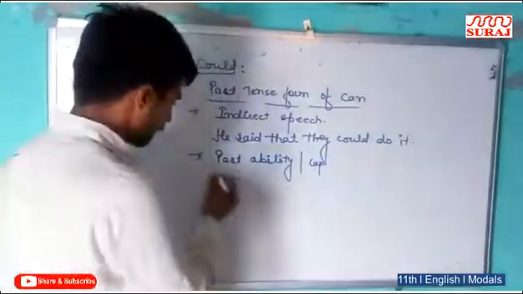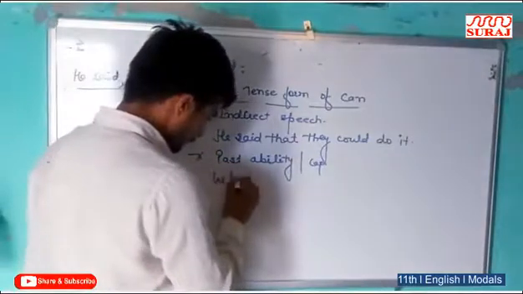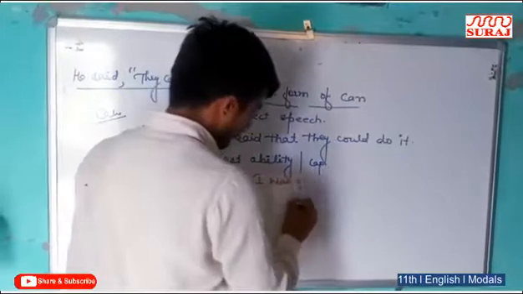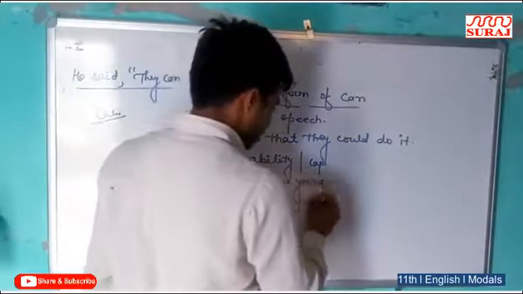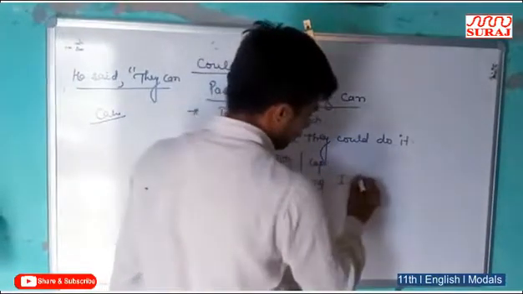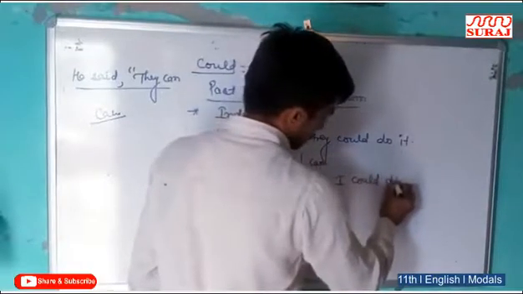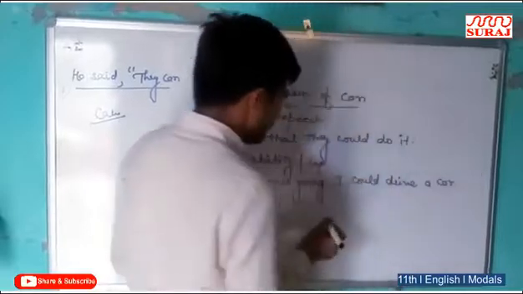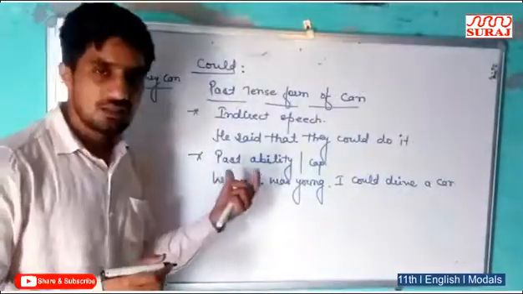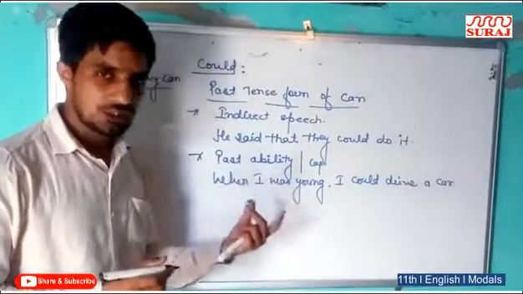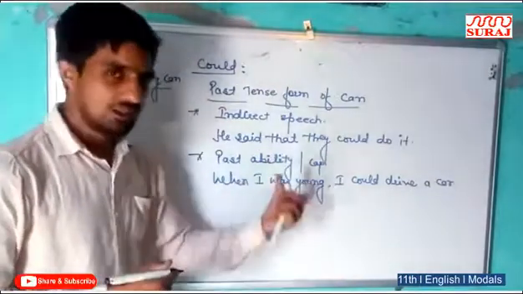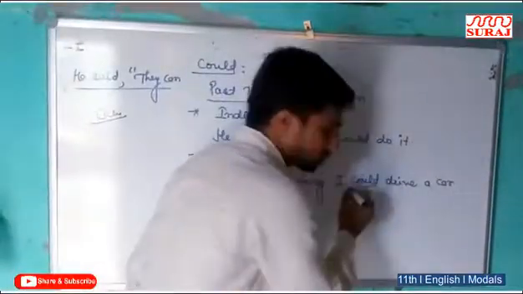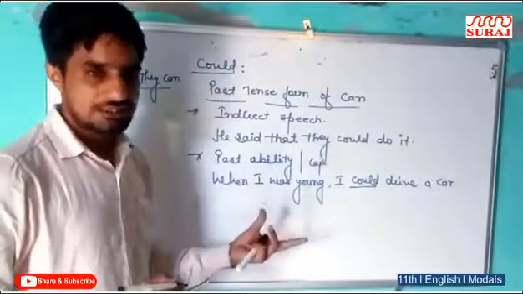For example, when I was young, I could drive a car. It means this sentence expresses past ability. To express past ability, past capability, we use could. If we want to remove could, we can use was able.